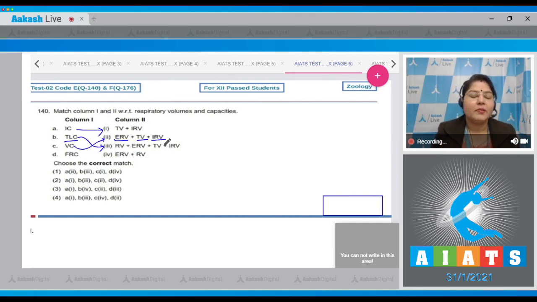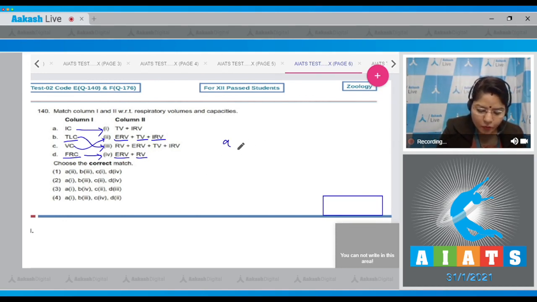Vital capacity can be defined as the maximum volume of air a person can exhale after forceful inspiration. FRC, that is functional residual capacity, is the sum of ERV and RV. Functional residual capacity can be defined as the volume of air which remains in the lungs after normal expiration.